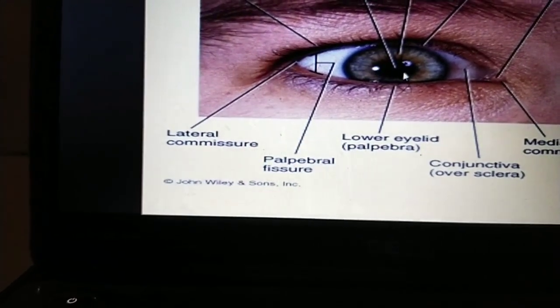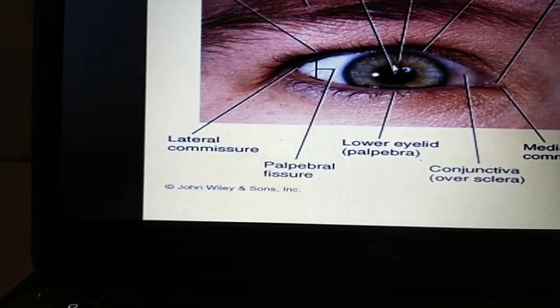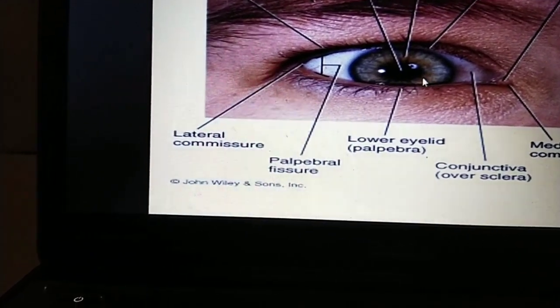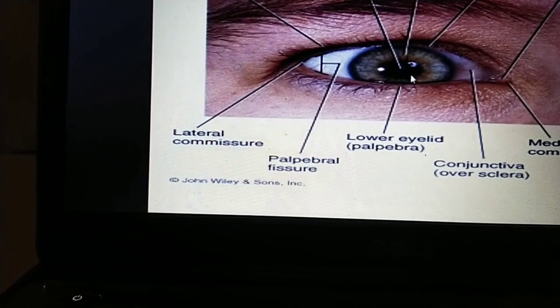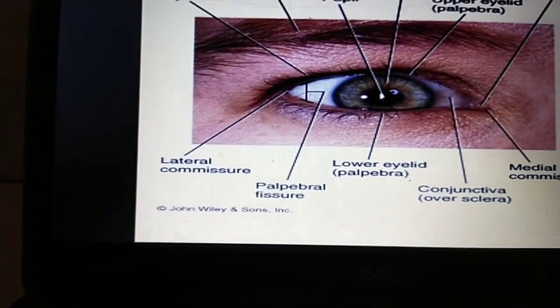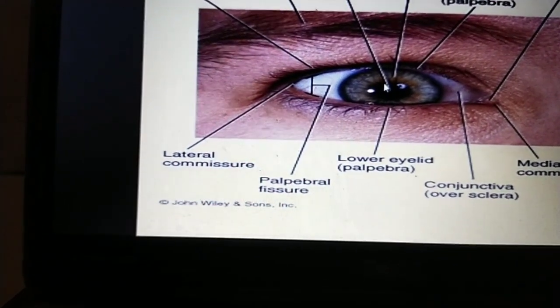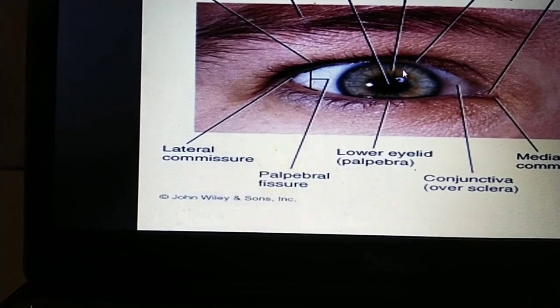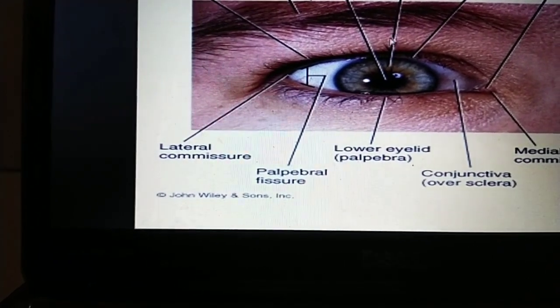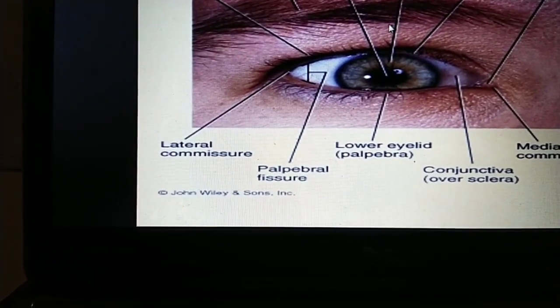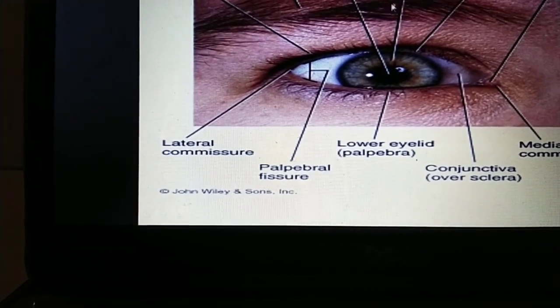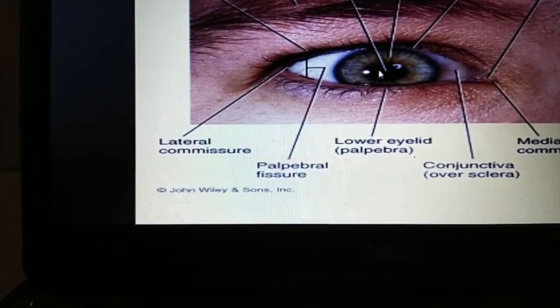In a camera, the diaphragm controls the size of the opening. That hole is called the pupil. It is a hole in the iris where light enters, and the pupil size is controlled by the iris muscles.